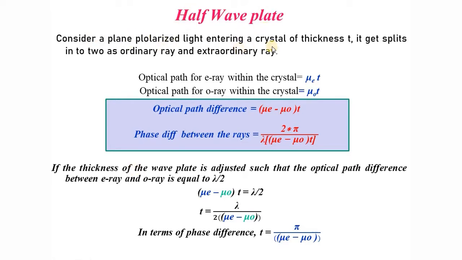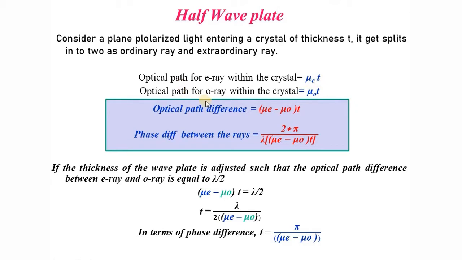So consider a plane polarized light entering a crystal of thickness t, and this crystal is a birefringent or doubly refracting material. As soon as the plane polarized light enters the birefringent material, it gets split into an ordinary ray and an extraordinary ray. Normally the optical path of a ray is the product of its refractive index and the distance it travels, and here t is the thickness of the wave plate. So the optical path for the extraordinary ray will be the refractive index of the extraordinary ray times the thickness of the crystal, that is, mu e into t.